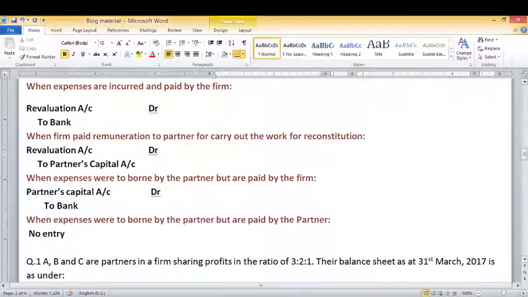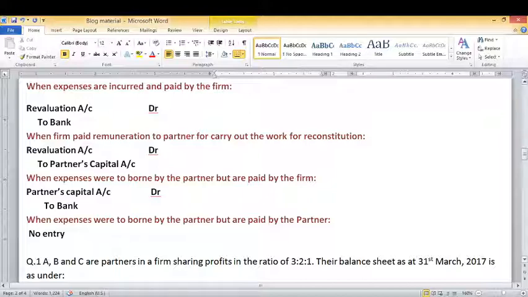Now when expenses were to be borne by the partner but are paid by the firm, it means the expenses have to be borne by the partner, but these expenses are paid by the firm. As the firm is paying the expenses, your cash or bank account will be credited, and the firm is paying these expenses on behalf of the partner, so the firm will charge these expenses from the partners. That is why partner's capital account will be debited. So what will be our entry in this case? Partner's capital account debit to bank.